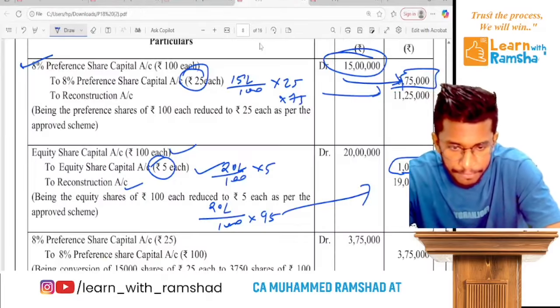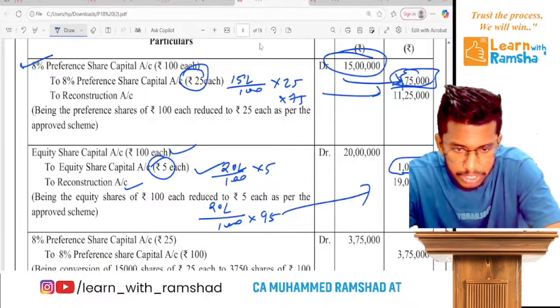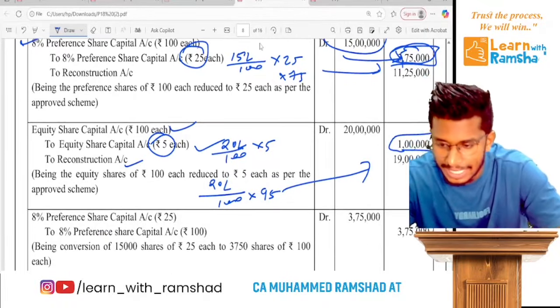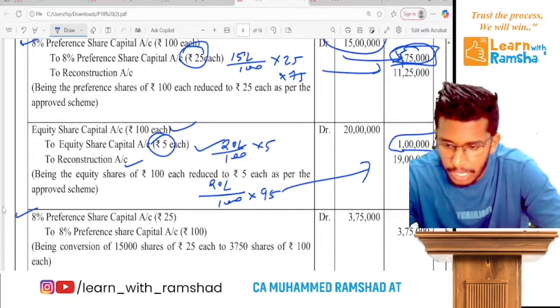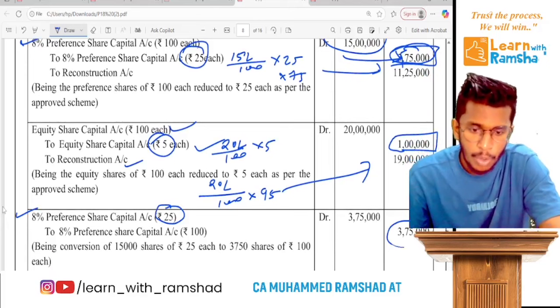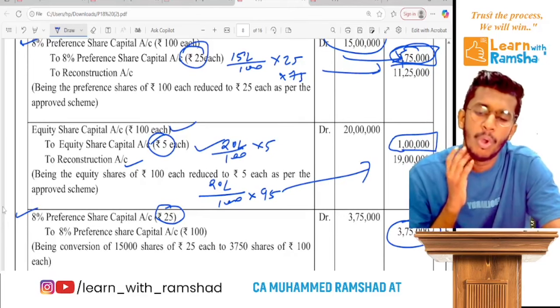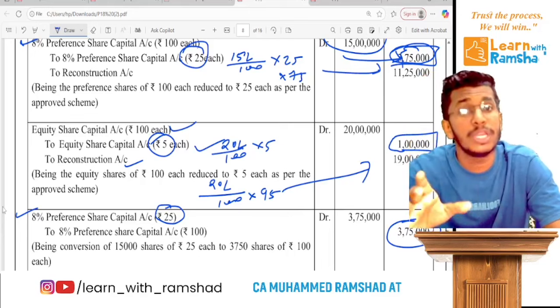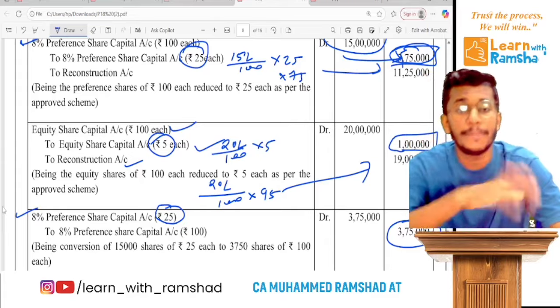Actually, when we returned the first entry, what was the new share capital of preference shares? 3,70,000. So you cancel it. So individually you write 25. That's it. Now with the same amount, what do you do? Issue the new one. So the individual amount is different, but the total amount will be the same.